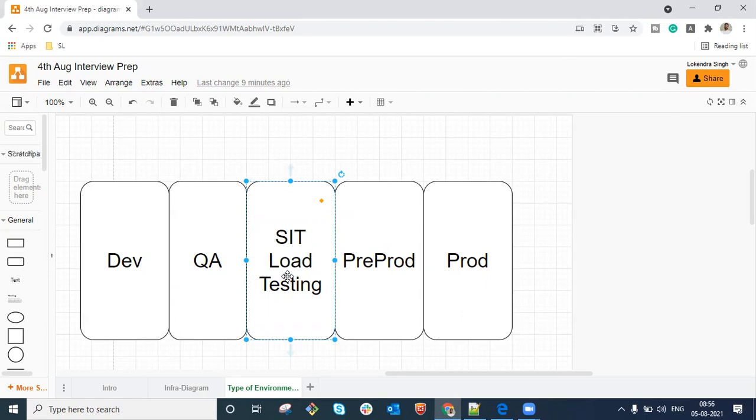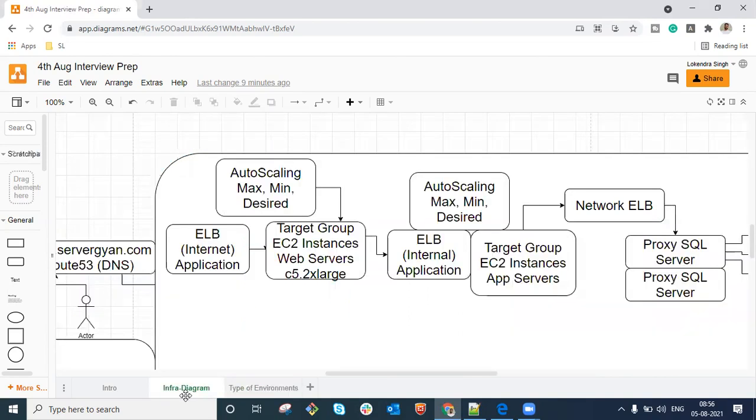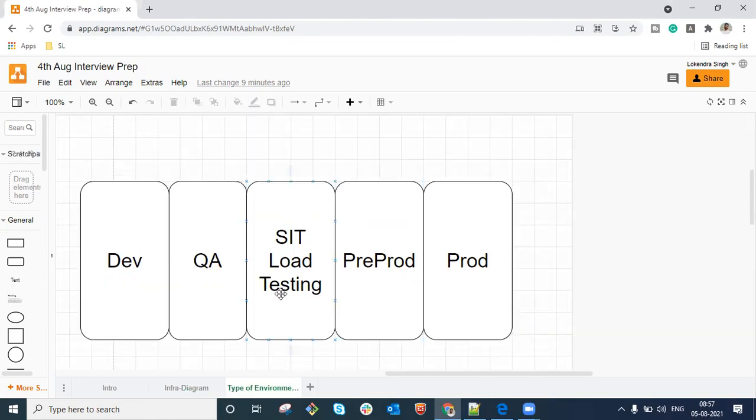Until we meet at least the required threshold, we are not going to leave the load testing. So let us say we want that one server should be serving at least 8,000 users, right? That is our basic requirement. So we might keep on adding new instances here. We might keep on adding bigger types of instances in this scenario. So I hope this defines how we decide the number of CPUs, and how we define desired, minimum and maximum, right?